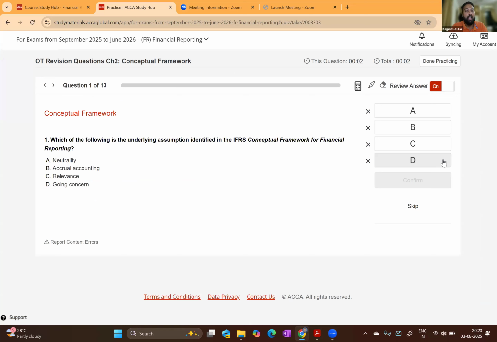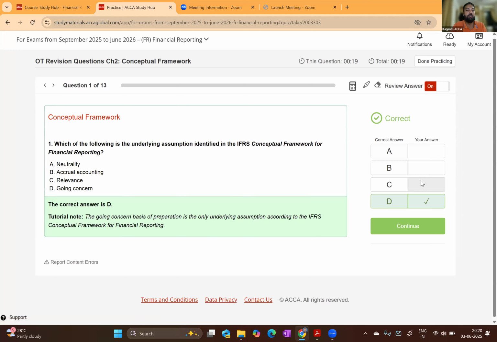The first question, which of the following is an underlying assumption identified in IFRS conceptual framework for financial reporting? Neutrality, accrual accounting, relevance, going concern. You know the answer, pretty much straightforward, going concern.